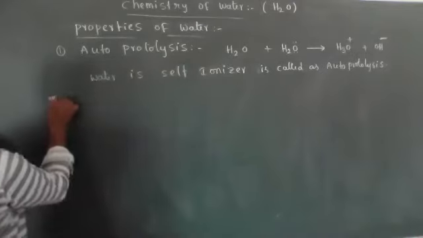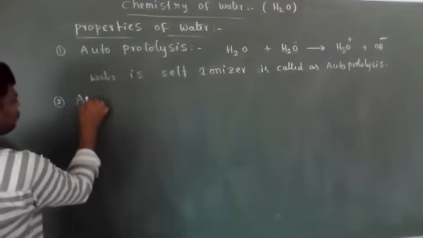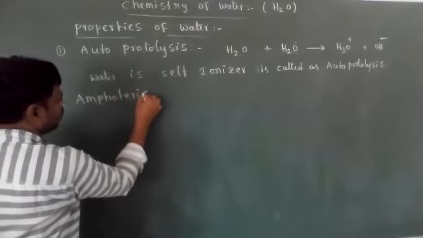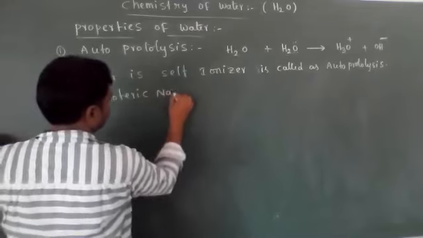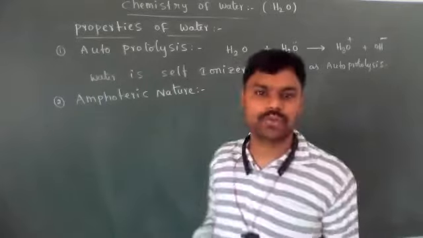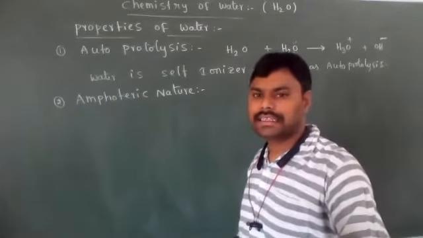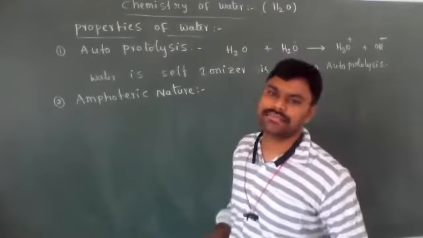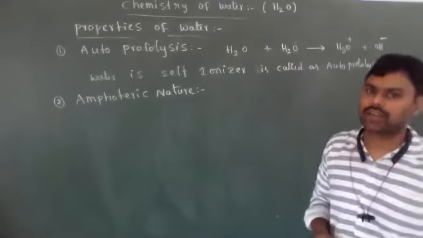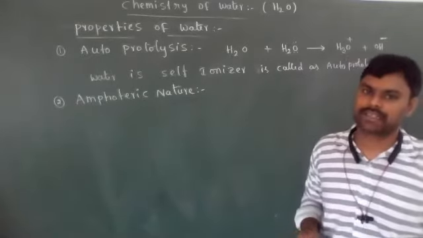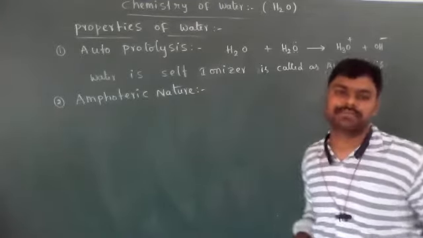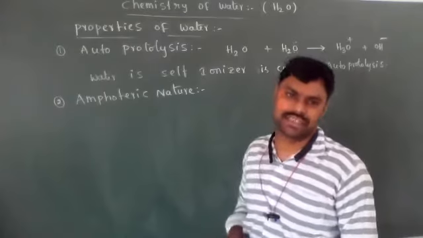The second one is amphoteric nature. What is amphoteric nature? Amphoteric nature means water reacts with acids as well as with bases. A substance reacting with acids as well as bases is known as amphoteric. So water has amphoteric nature. How can we say that? Because it reacts with acids as well as with bases.